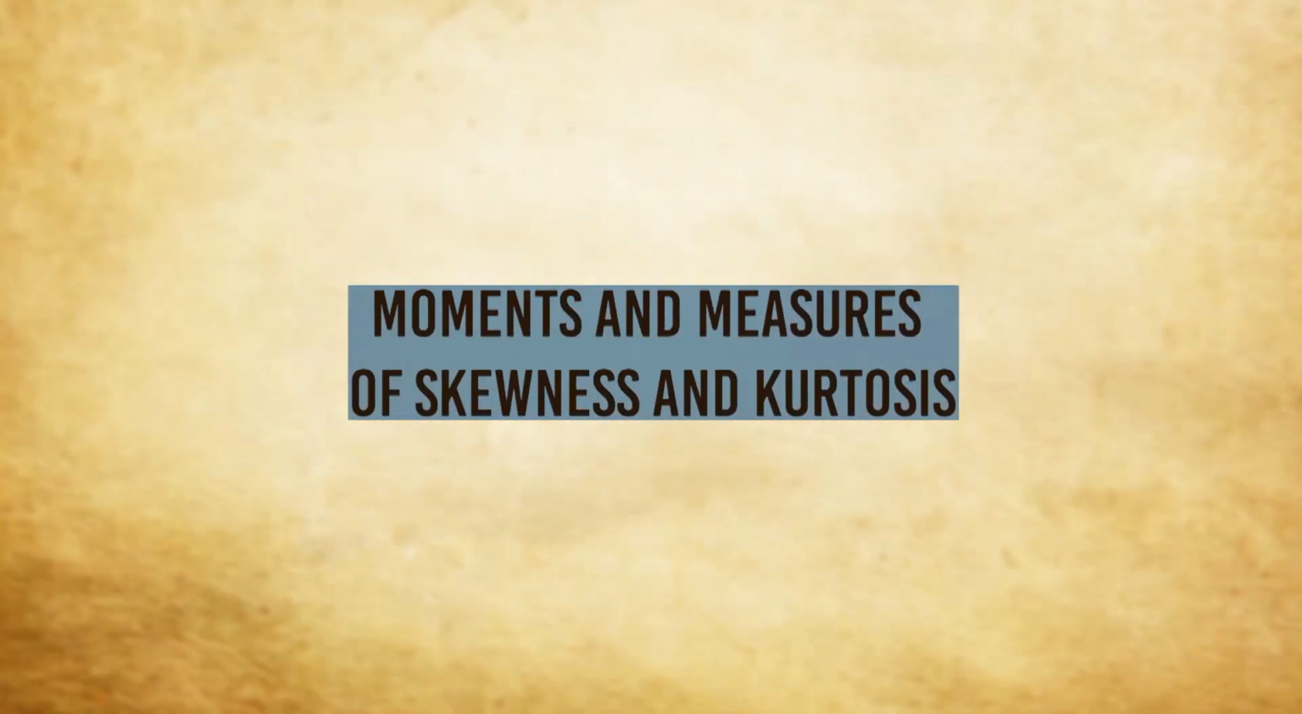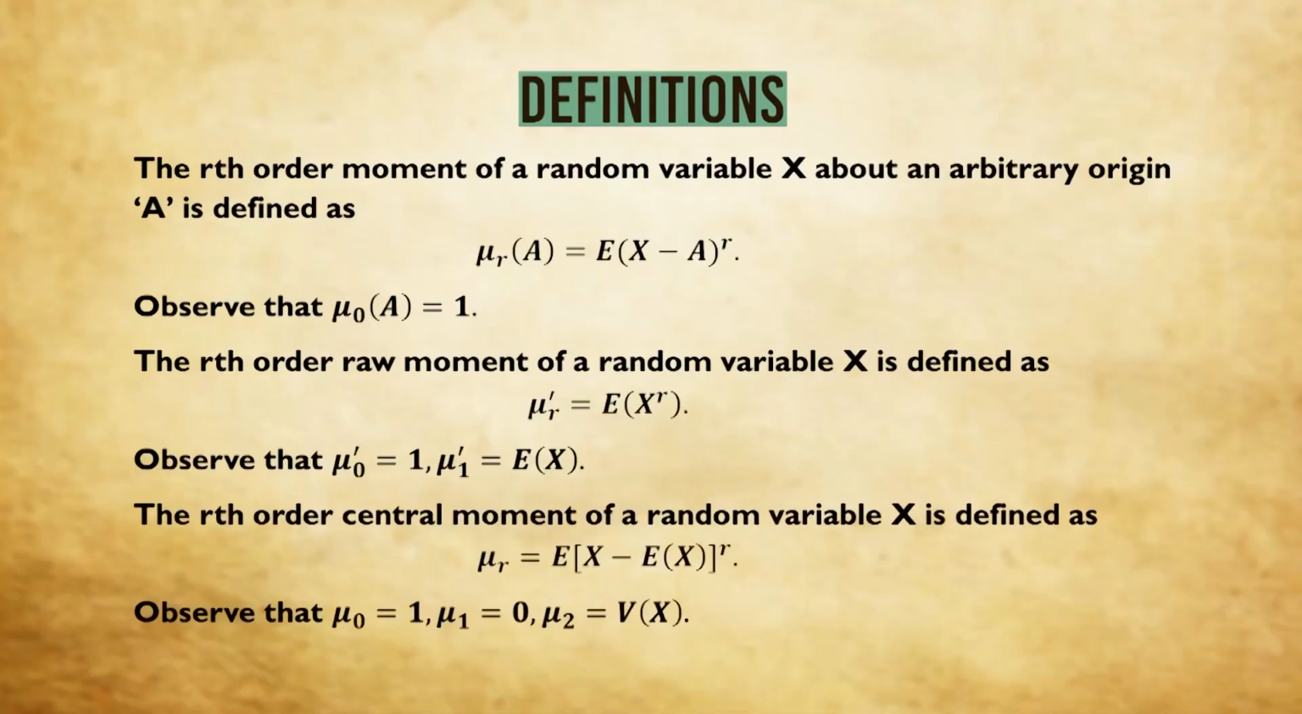Next we'll go into the moments and measures of skewness and kurtosis. We have several moments, so we have to define these moments one by one. The rth order moment of a random variable x about an arbitrary constant a is defined as expectation of x minus a whole to the power r, and we denote it by mu r, then within bracket a to denote the arbitrary constant a. We can observe that mu naught a equals 1.